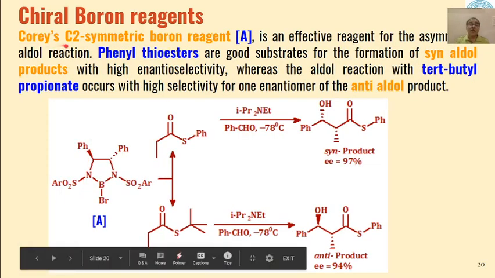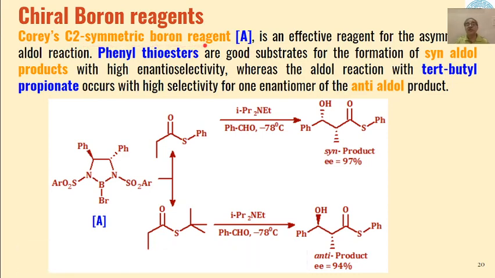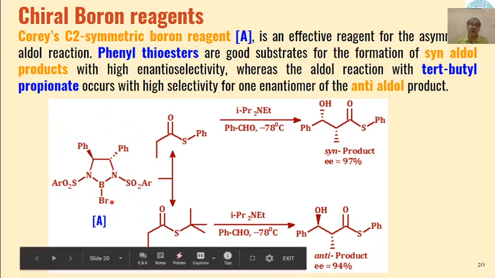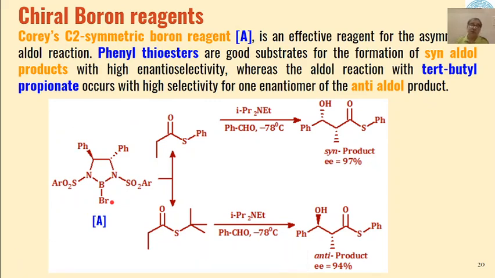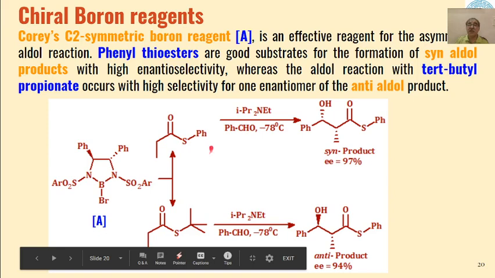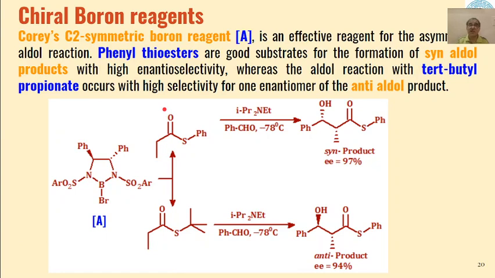Then Corey has also given a reagent which is called Corey's C2 symmetric boron reagent. This boron derivative, when reacted with different substrates, say phenyl thioesters or tertiary butyl propionate esters, showed a high degree of stereoselectivity in different types of reactions.